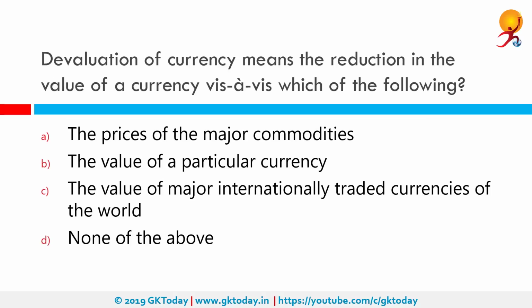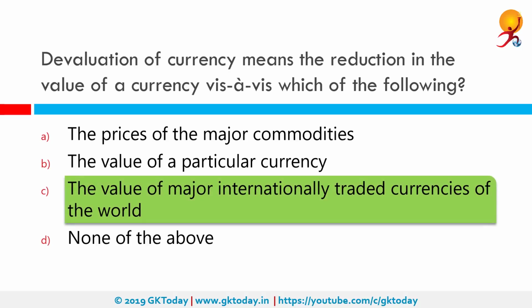Devaluation of currency means the reduction in the value of currency vis-a-vis which of the following? The correct answer is the value of major internationally traded currencies of the world. In modern monetary policy, a devaluation is an official lowering of the value of a country's currency within a fixed exchange rate system, by which the monetary authority formally sets a new fixed rate with respect to a foreign reference currency or currency basket.